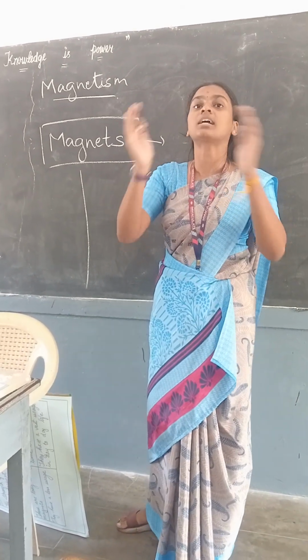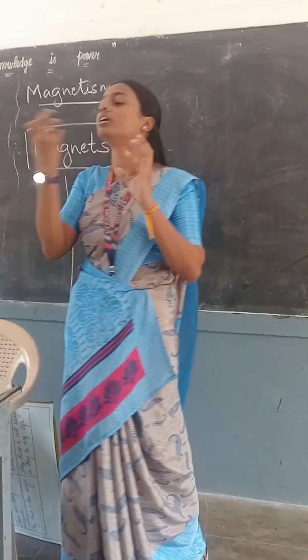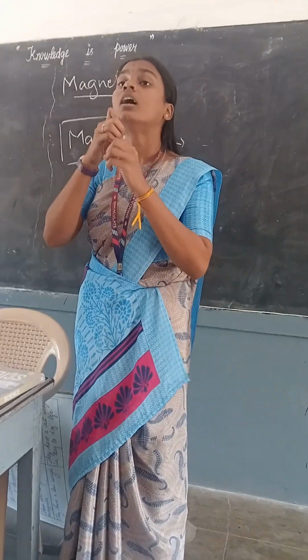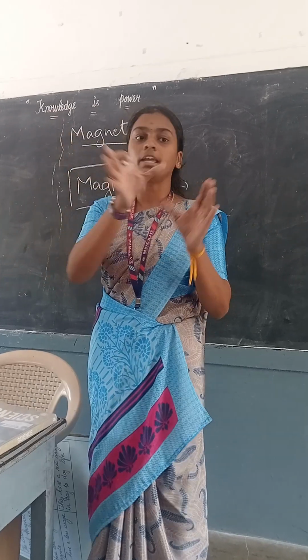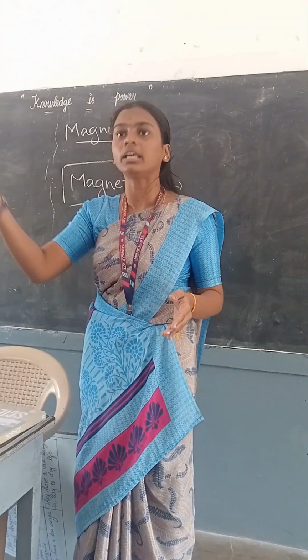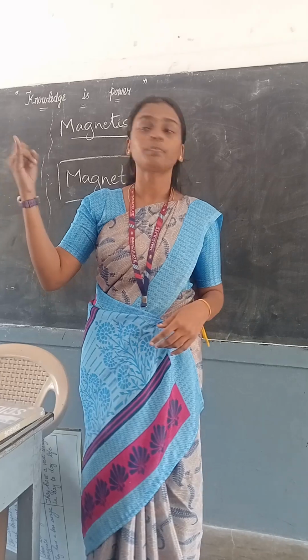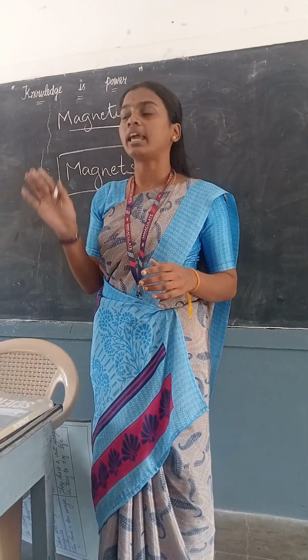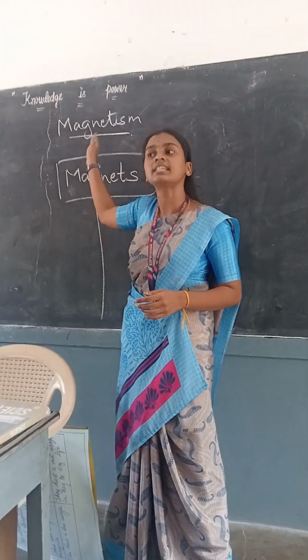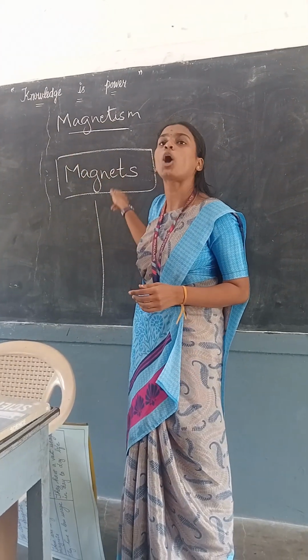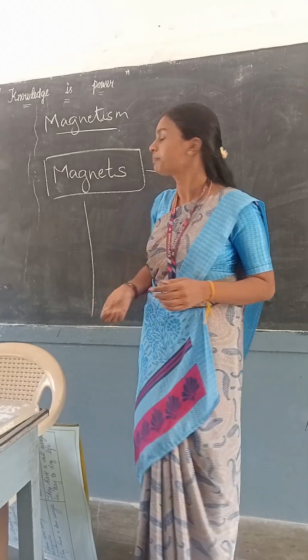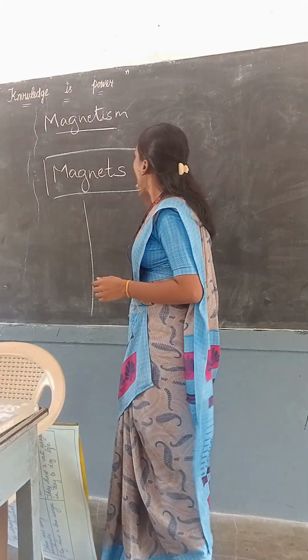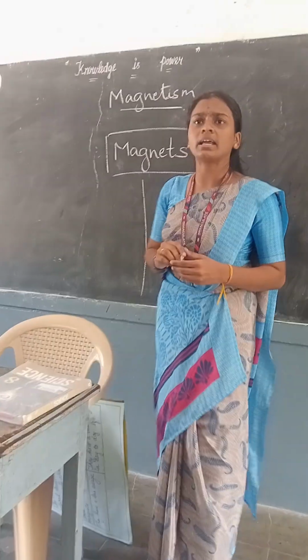Magnetism is a field of physics. Science is generally split into many fields. In one science book you have botany, zoology, physics, chemistry, right? Like that, it is also a branch of physics which deals with the properties of magnets. Okay, fine. So I am saying magnets, right?